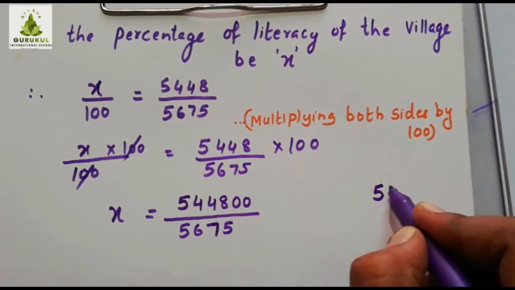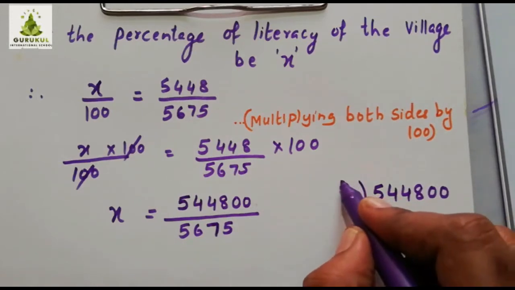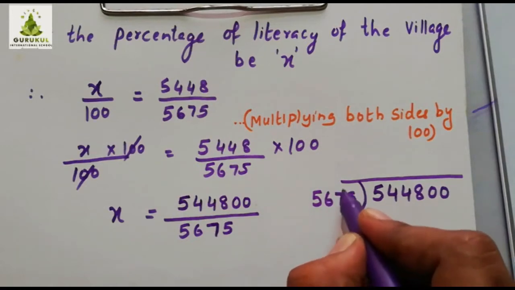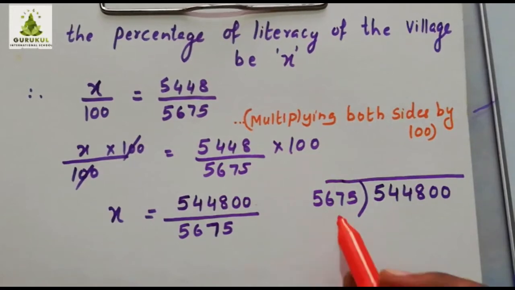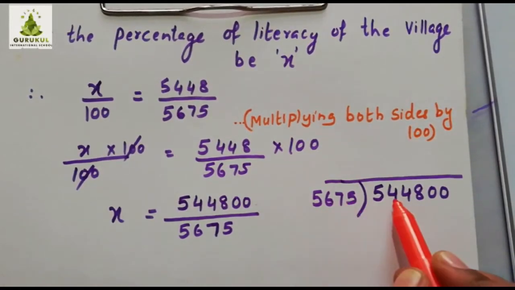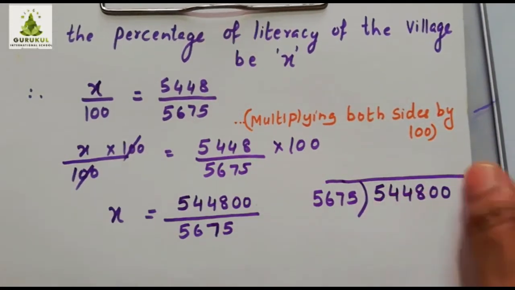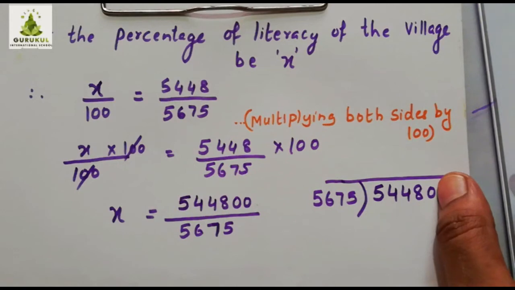Now 544,800, you can divide it by 5675. Now what will I do? Now you see, 5670 tens are more than this number. I am taking the first 1, 2, 3, 4, 5 digits. Leave this one. Is it clear? I am taking the first 5 digits. If I take 5675 tens, it is more than this. So I will check with 9.